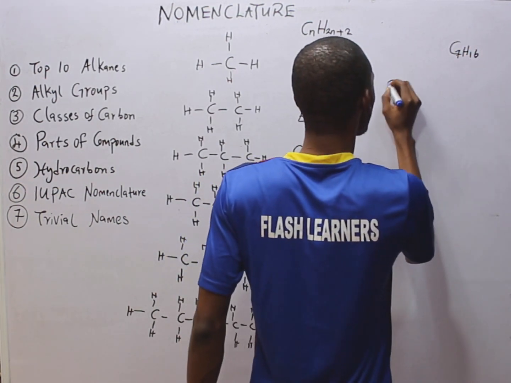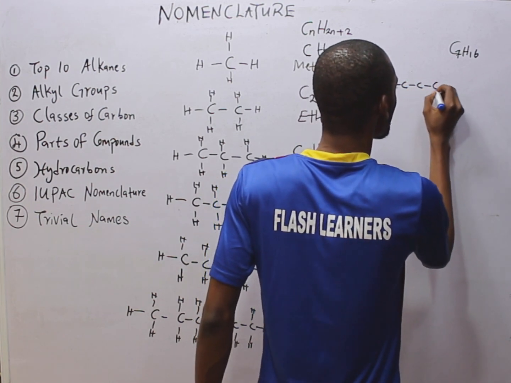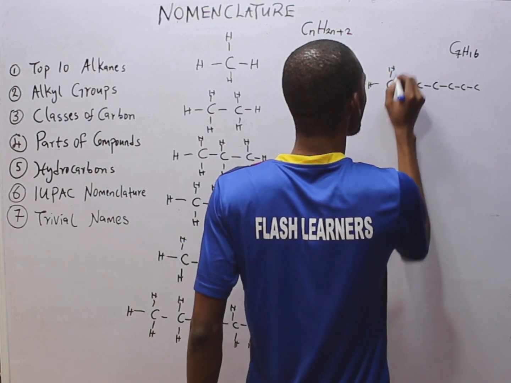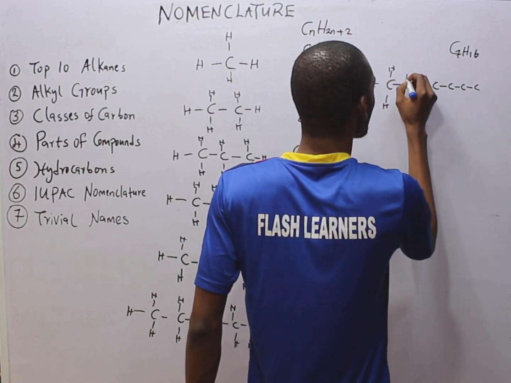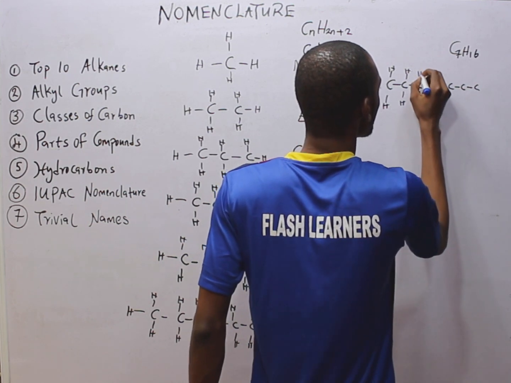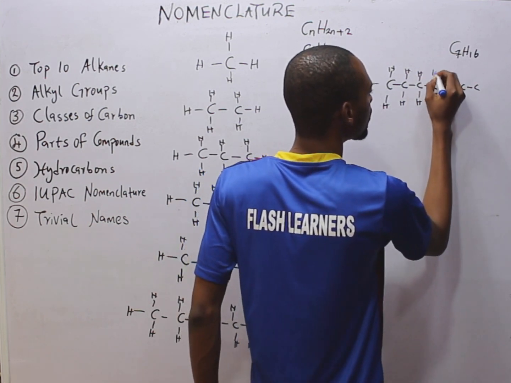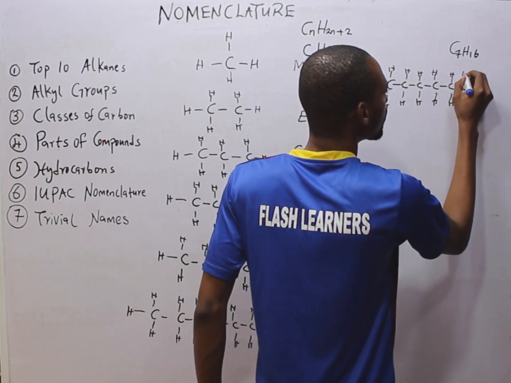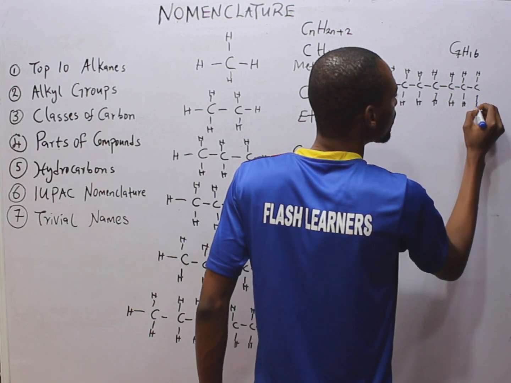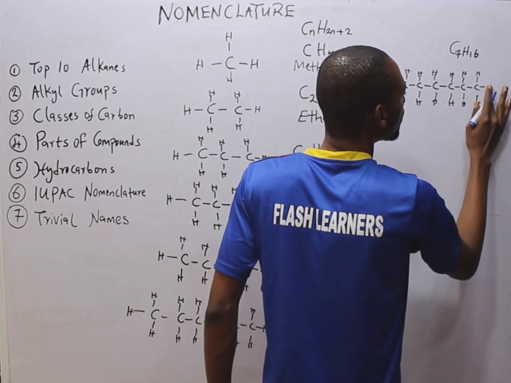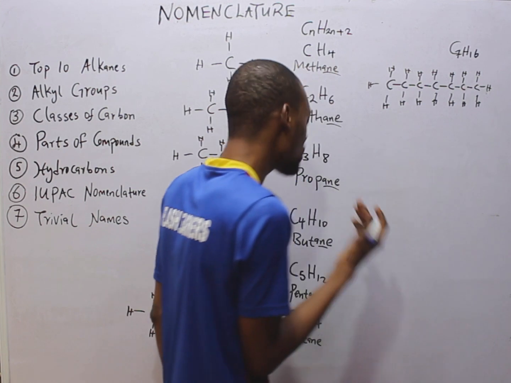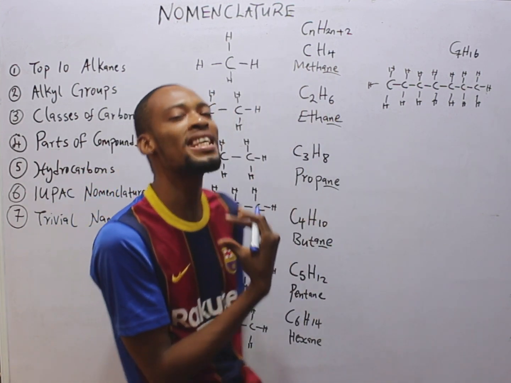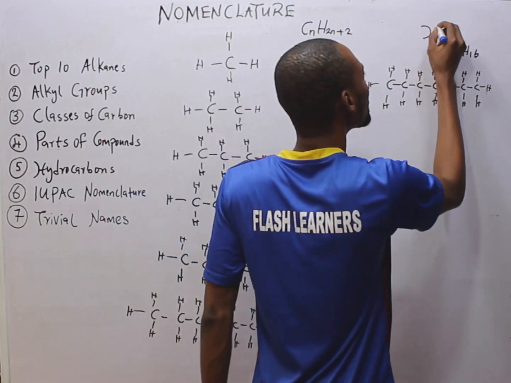That will simply be 1, 2, 3, 4, 5, 6, 7 carbons, and 16 hydrogens. Now, what is this one called? 5 is pentane, 6 is hexane, and the 7th member is heptane.